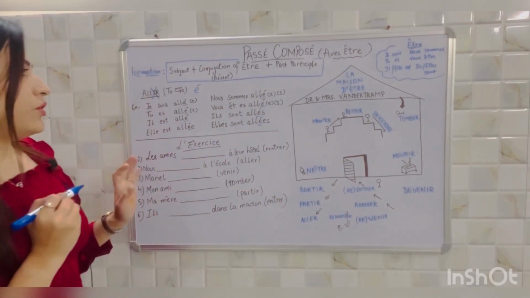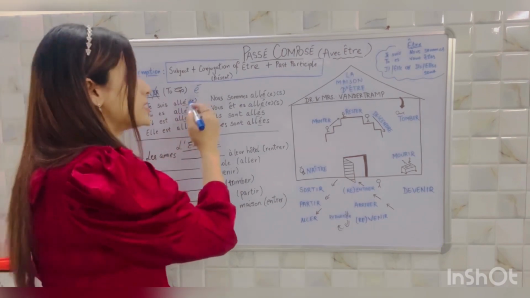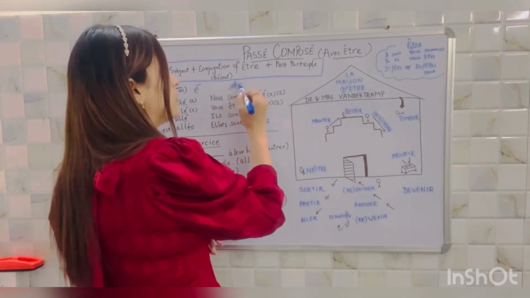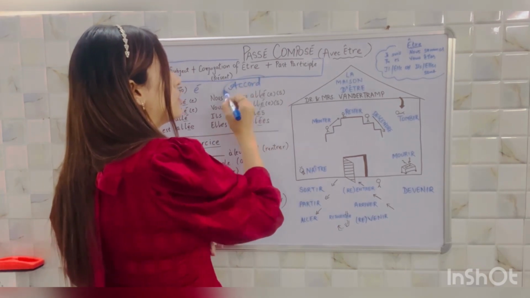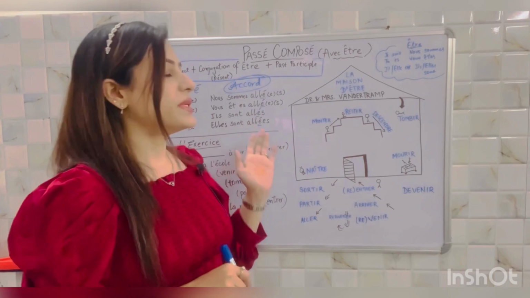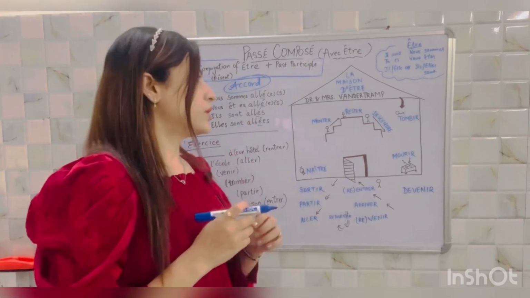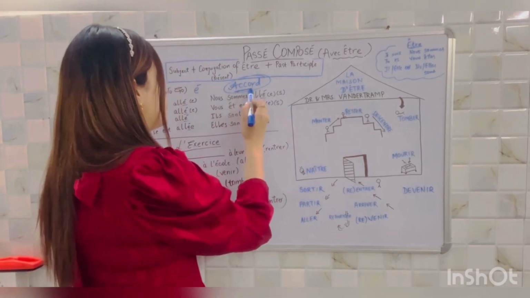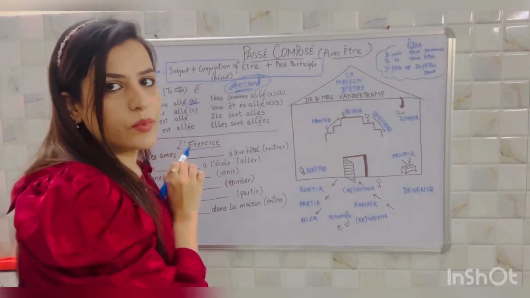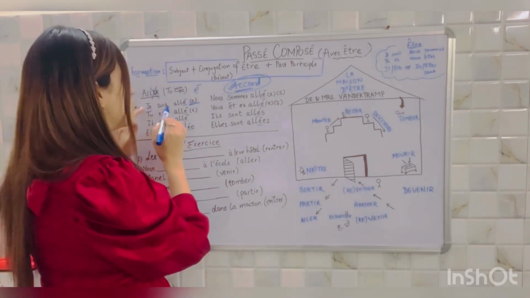Alright. You must be noticing that I have written something in the bracket and this is called accord. What does this word mean? Accord. In English it means subject verb agreement. So accord means we apply this to get agreed with the subject given. For example, je suis allé.